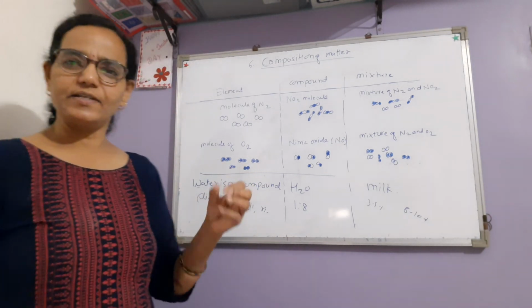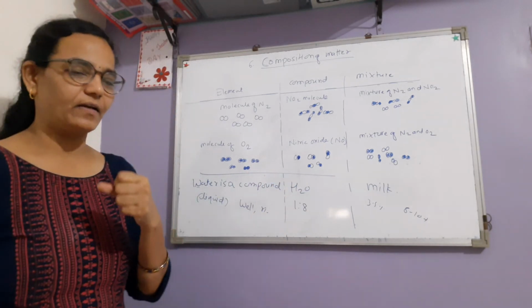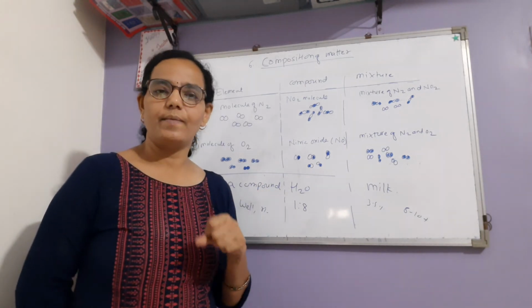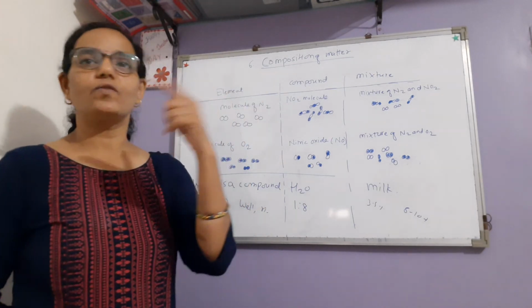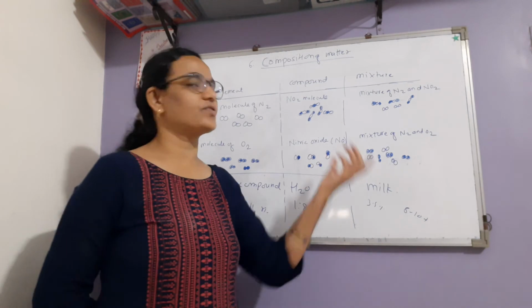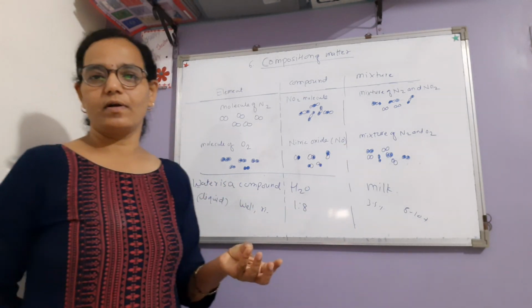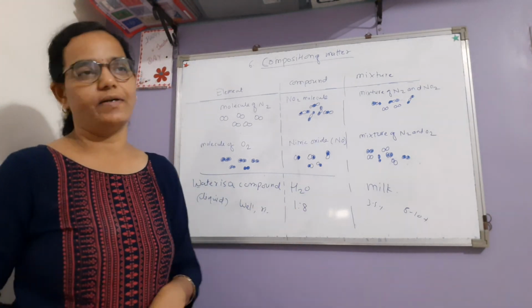Because tea has the sweet taste of sugar, and the extract of tea leaves, it has its smell, milk's smell, milk's taste. So it is a mixture. Or air is also a mixture of gases. Or lemon sherbet is also a mixture. It is formed by lemon juice, sugar and water. When the lemon sherbet is prepared, we can feel the taste of every constituent.